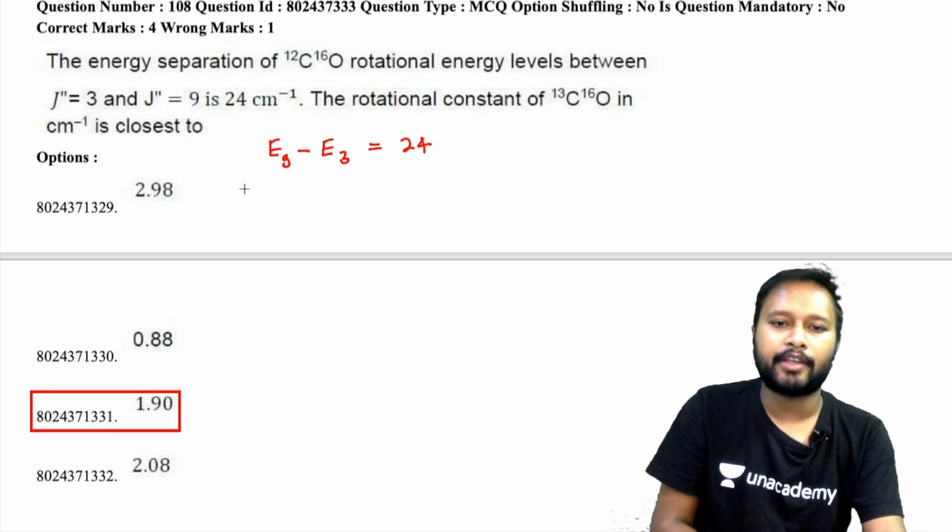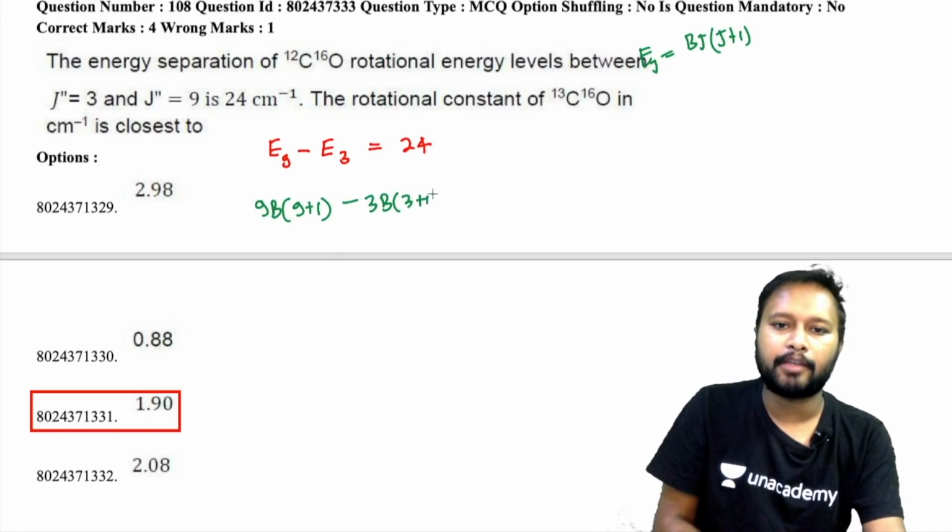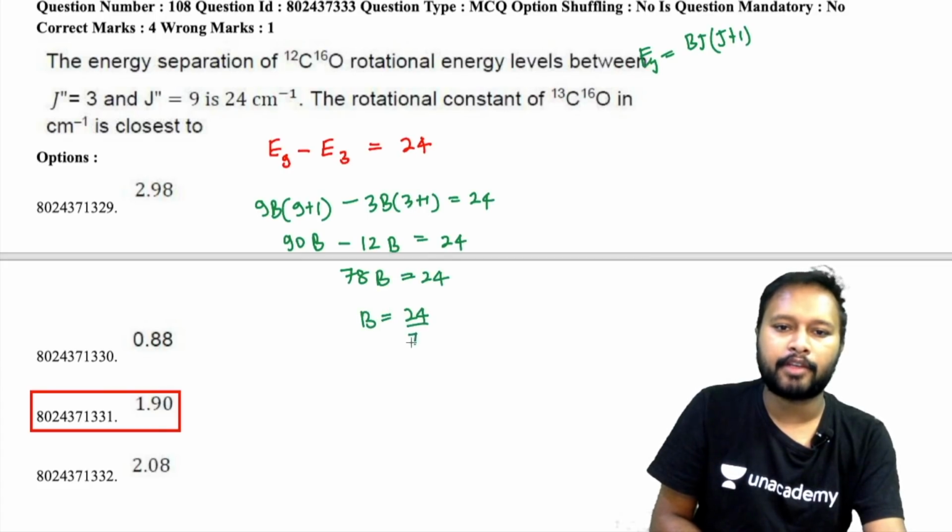So the energy of any state is going to be calculated as, you know the formula, right? It's BJ(J plus 1). This is how we calculate the energy of the Jth state. So for 9, it will be 9B(9 plus 1) minus 3B(3 plus 1). This is equal to 24. Now if you calculate, you are going to get 90B minus 12B, right? 4 into 3 is 12, equal to 24. So you are going to get 78B equals 24. So B becomes 24 upon 78.